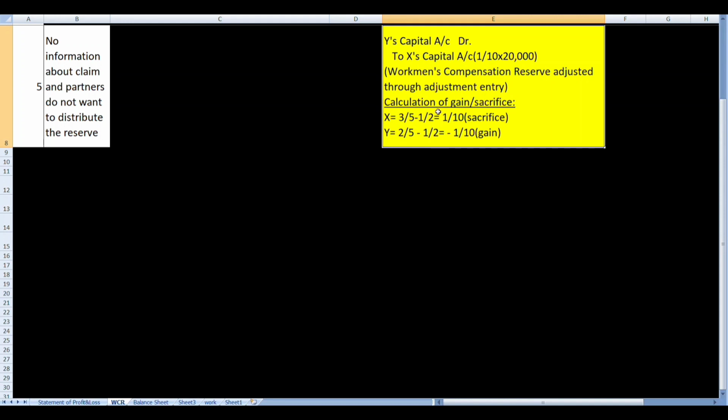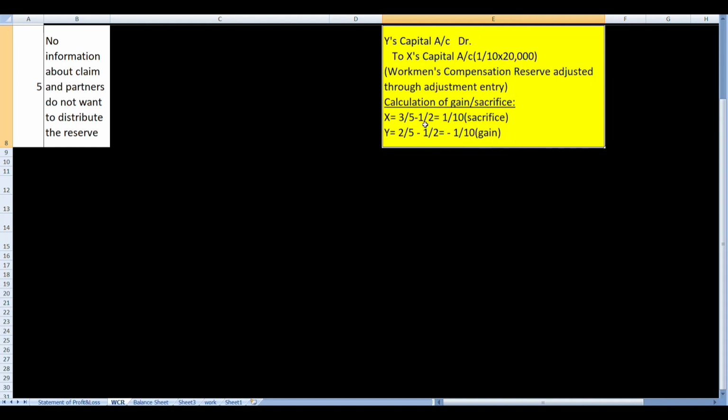Now, the calculation of gain and sacrifice. The old share of X was 3/5, new share 1/2, the answer is 1/10, which is sacrifice. For Y, the answer is coming minus 1/10, that is gain. That means in future Y will be gaining and X will be sacrificing.